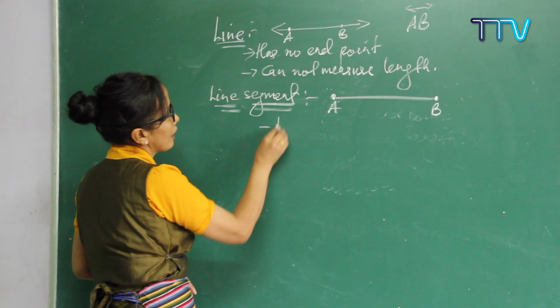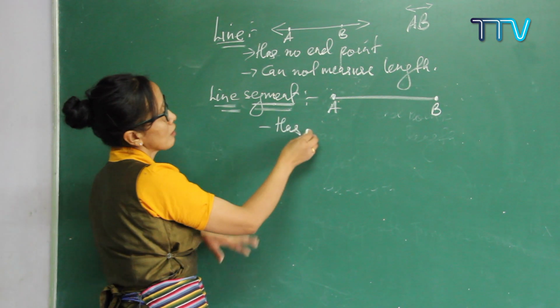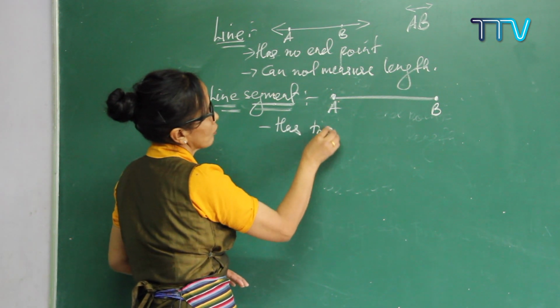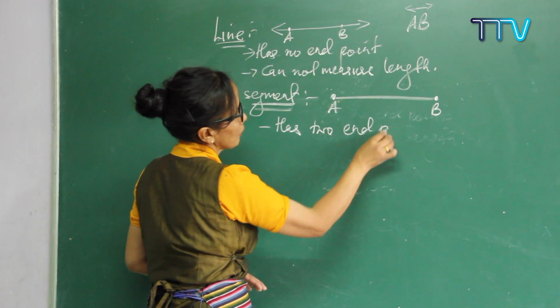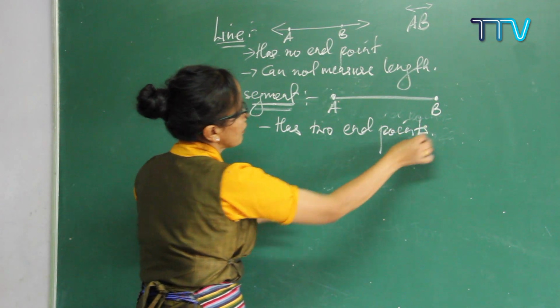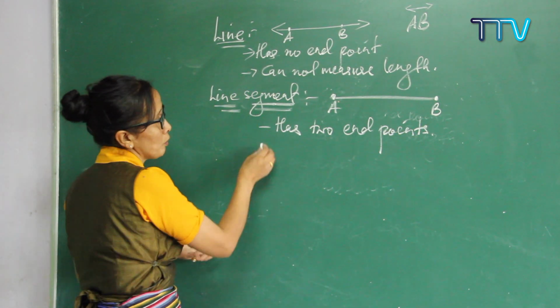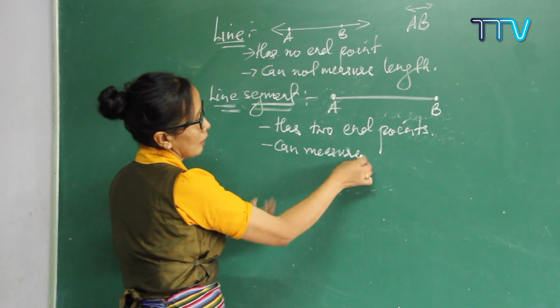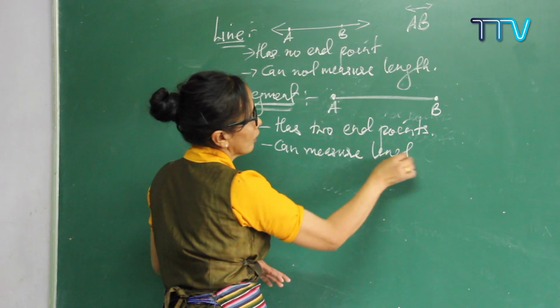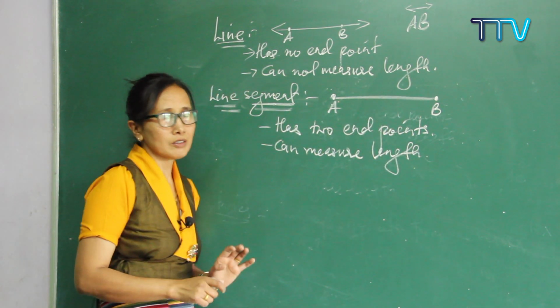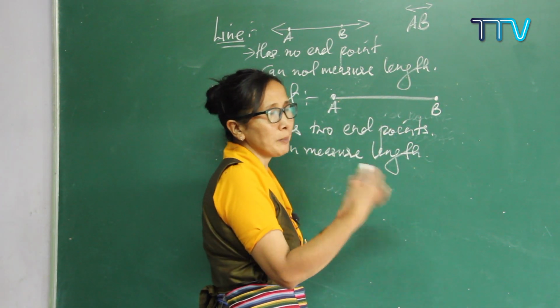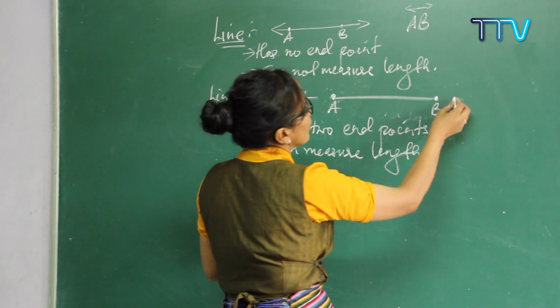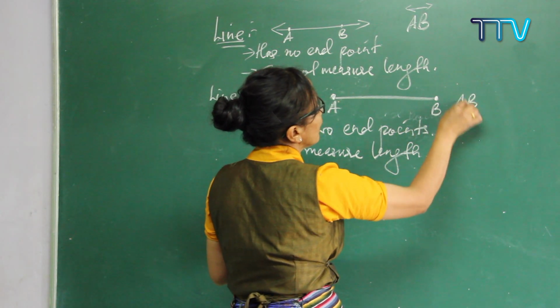So when you write it down, a line segment has two end points, and we can also measure the length of a line segment easily. Understood? So how do we name this line segment? You can write it as AB, with a bar on top like this.